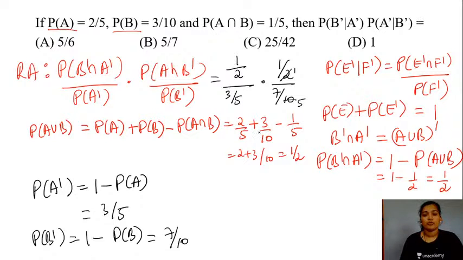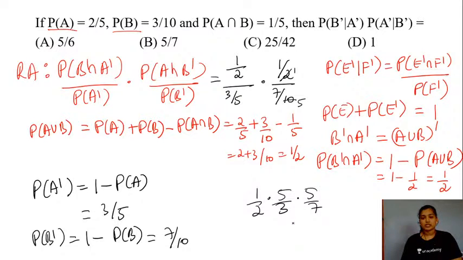Yes, so we would have here in this case 25 in the numerator. This would be half multiplied with 5 by 3 into 5 by 7. The value here would be half into 5 by 3 into 5 by 7. So the value would be here in this case 6 7s are, which is 42, and the numerator is 25. So the answer is 25 by 42. So your option C is the right answer for this question, students. Yes, a bit lengthy problem, but I hope you guys are following this.